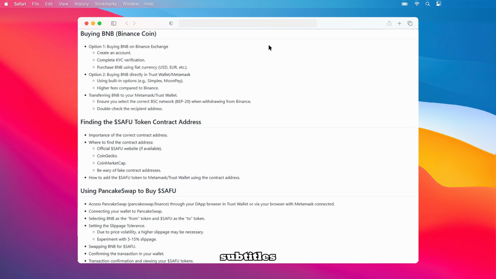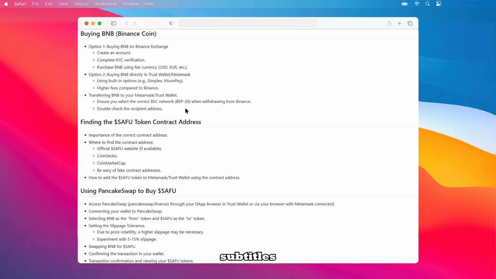Finally, after purchasing your BNB, you'll need to transfer it to your MetaMask or Trust Wallet. When withdrawing from Binance, it's absolutely crucial to select the correct BSC network, which is BEP20, and always double-check the recipient address to ensure your funds are sent to the correct location.